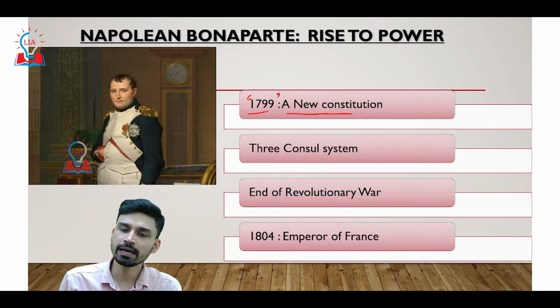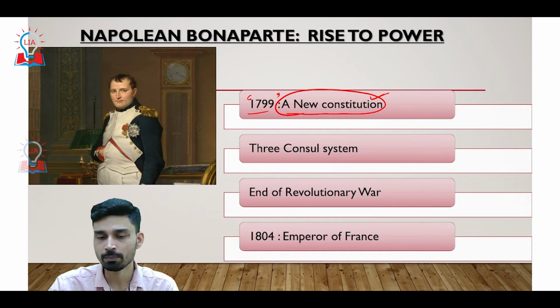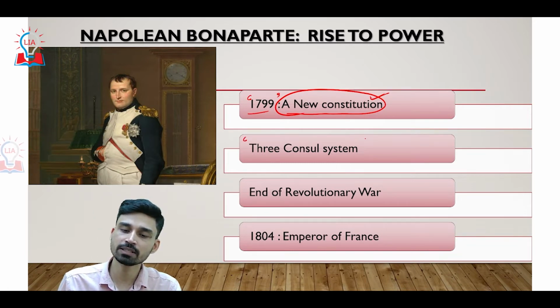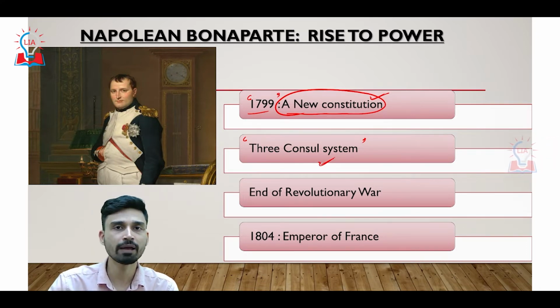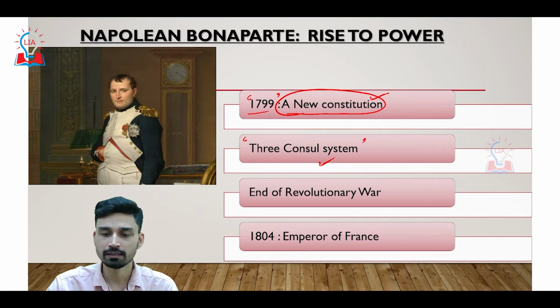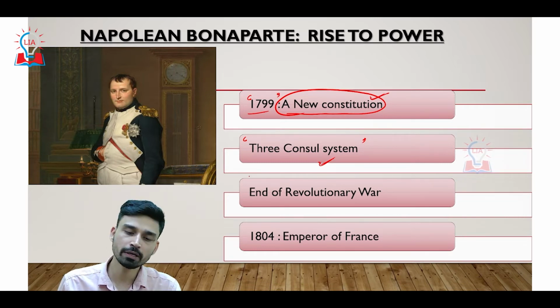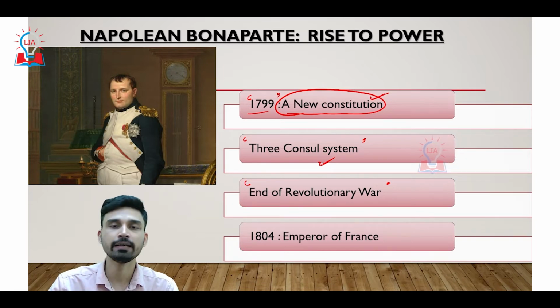In 1799, under the leadership of Napoleon, a new constitution of France came up, and he basically set up a system called the three consul system for governance of France, out of which one consul was he himself, and he declared himself consul for life. After coming to power, he declared the end of the revolutionary war, and in the year 1804, he declared himself the emperor of France.